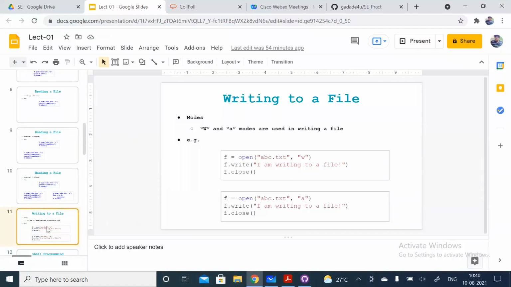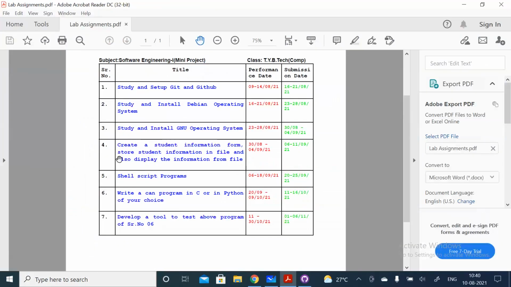Okay, right? So this is related to text files, and whatever examples I have taken right now are related to the binary file. So I think you might have understood how to read the file and how to write to the file, right? So this is the main concept, and whatever is our lab assignment, that lab assignment is what? Here, this fourth one. Create a student information form, store that student information in a file, and also display that information from that file.